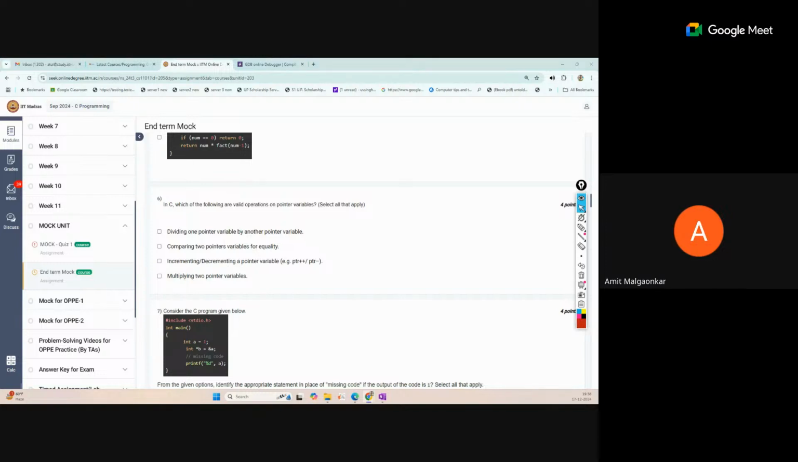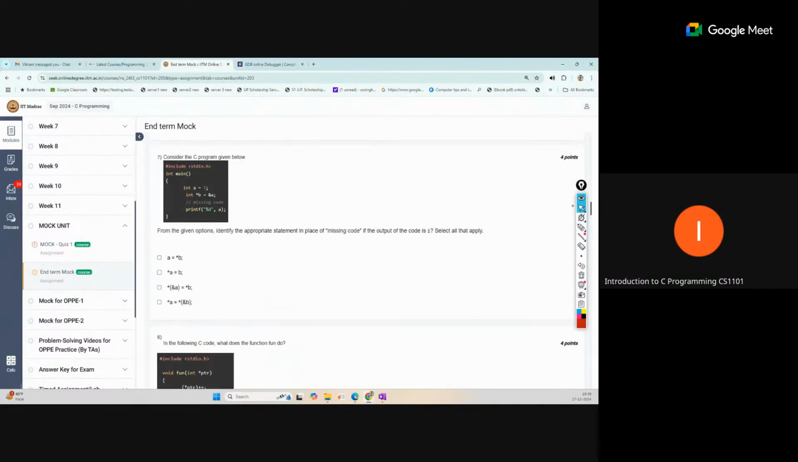So compare, increment, decrement. Dividing a pointer variable is not an operation we can do with a pointer variable. Pointer arithmetic supports the increment and decrement operators, and comparing two pointers. These are the pointer arithmetic operations which we can perform. Multiplication and division cannot be performed with a pointer. This will be discussed in the week 7 content. Okay, so let's move to the next.